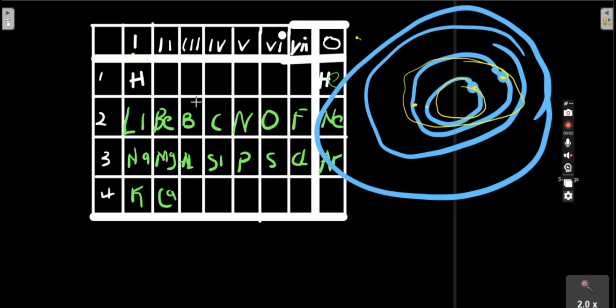If you're talking about helium, helium only has 2 electrons. These 2 electrons completely fill up the K shell, so it will not go into reaction because it is filled up.